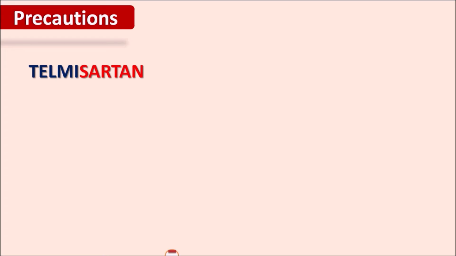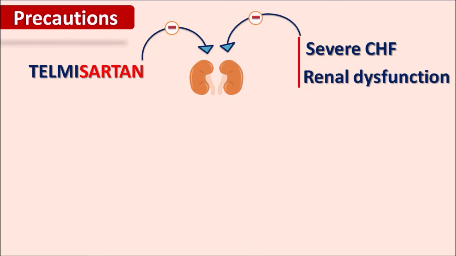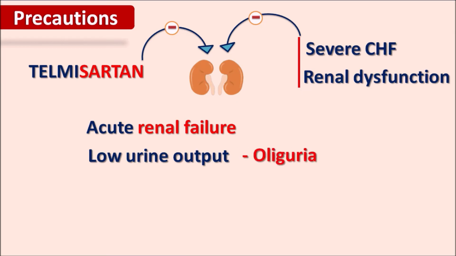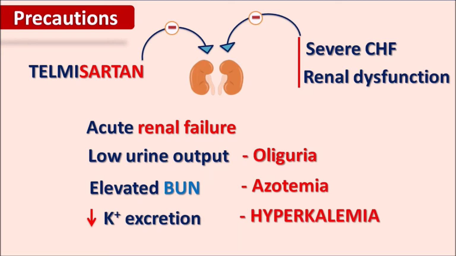And the third precaution is that telmisartan is one of the drugs which can reduce the renal functionality. So in patients who have severe congestive heart failure or already pre-existing renal dysfunction, these comorbid conditions can further reduce the renal functionality. In such conditions, telmisartan can produce acute renal failure and low urine output, resulting in the condition oliguria, and it can also elevate the blood urea nitrogen. The nitrogen waste is not going to be excreted, resulting in increased levels of urea nitrogen within the blood. So this condition is called azotemia, and it can also reduce the potassium excretion resulting in hyperkalemia.